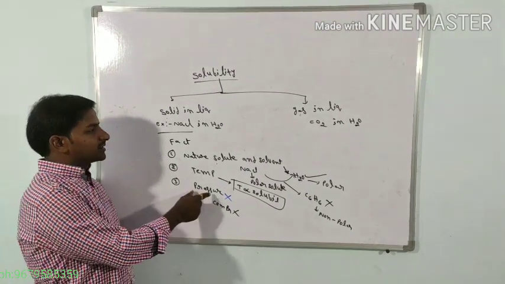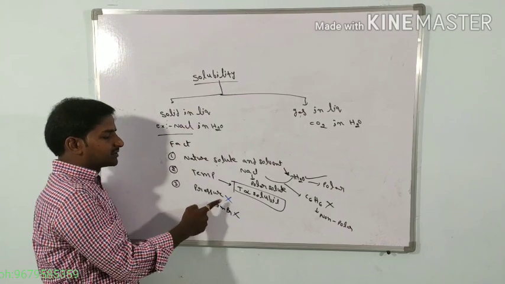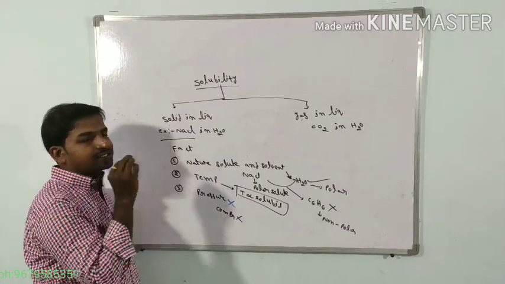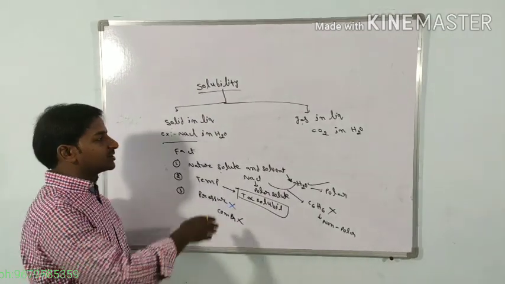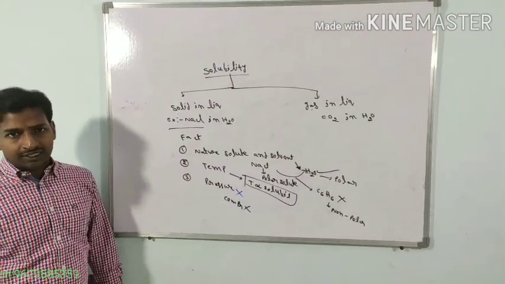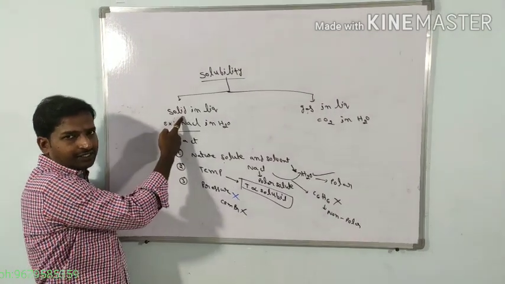Clear? If you consider the pressure effect on the solubility of a solid in liquid system, it is negligible, because the compressibility of solids and liquids is negligible. That's why the effect of pressure on solubility is negligible. So in solubility systems, the first one is the solid in liquid system.